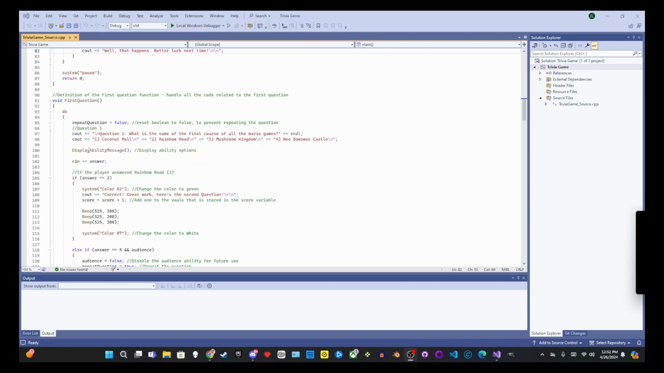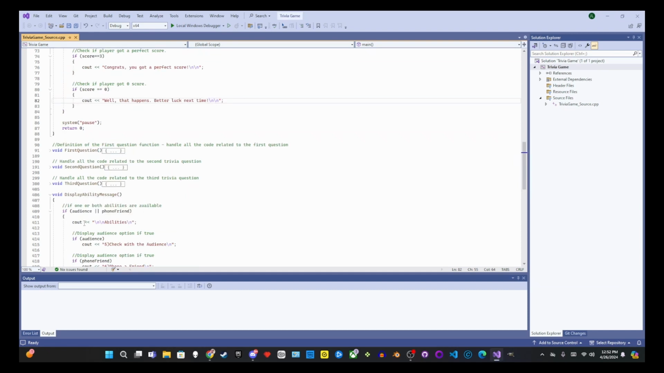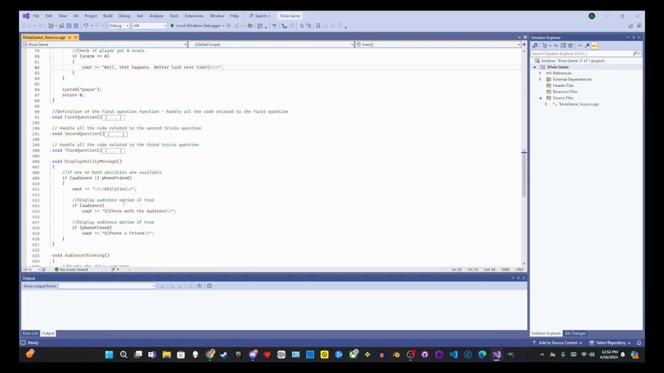And then it also has a function here that displays the abilities and what they do. Display abilities: if audience and or phone a friend are true, then it says abilities. So below the answer choices, you'll also get a selection of abilities if they're available. If audience is available, it'll say check with the audience. If phone a friend is available, it'll say phone a friend.